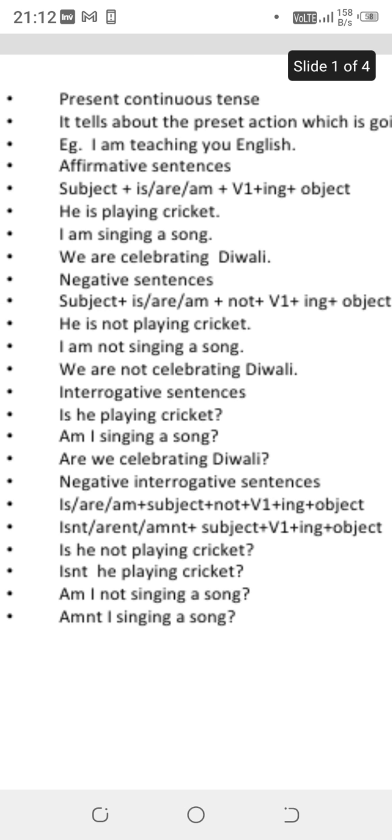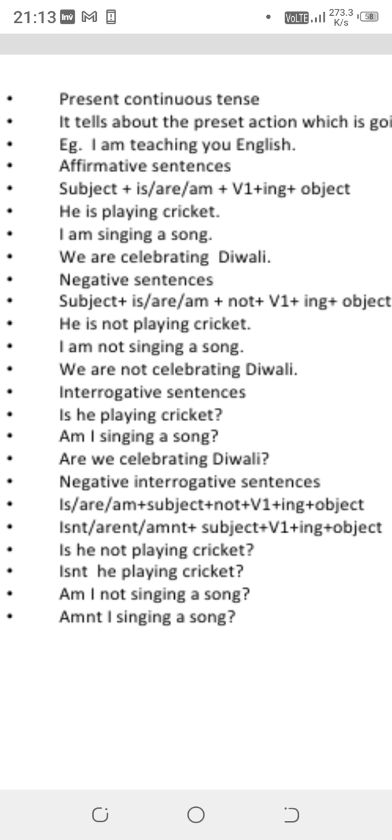Now we come to its interrogative sentences, when we have to raise a question. Is he playing cricket? So what format have you captured here? Is, am, are plus subject plus v1 plus ing. Is, am, are comes in the starting, then subject, then verb plus ing, and then cricket. The verb doesn't change, it will remain the same whether in negative or in interrogative. We will always write the ing form of the verb.